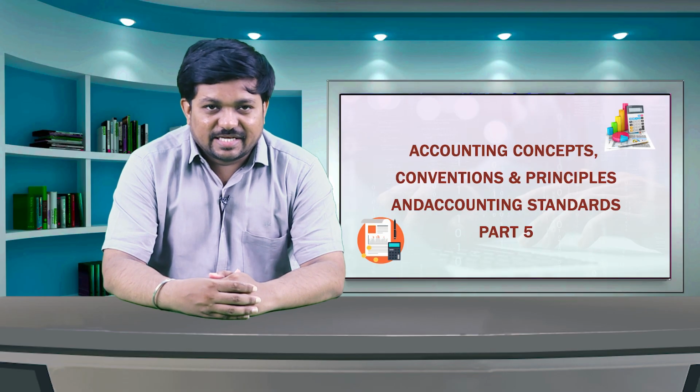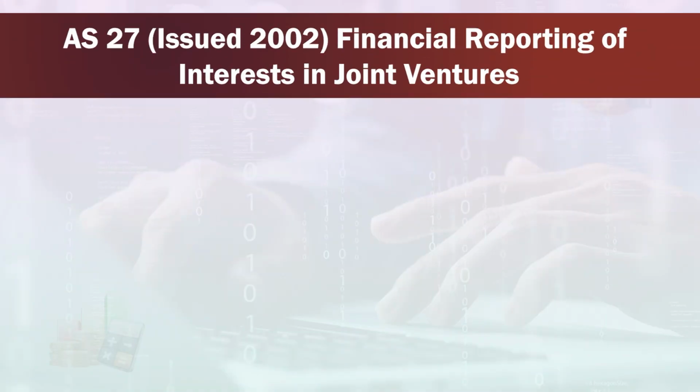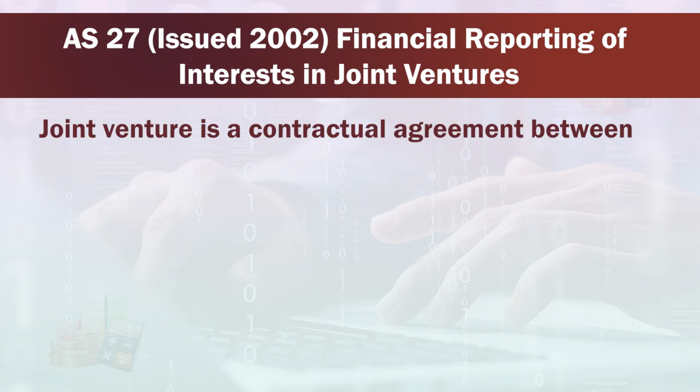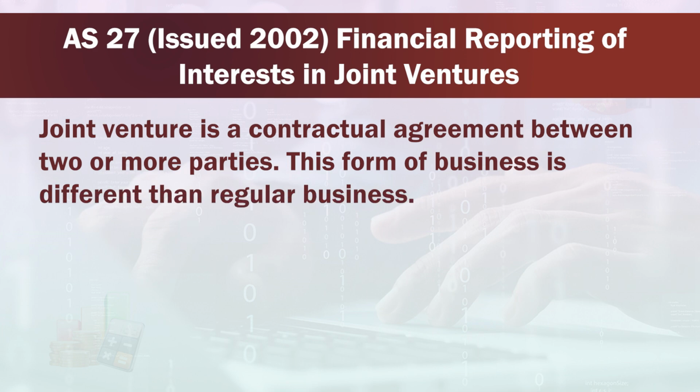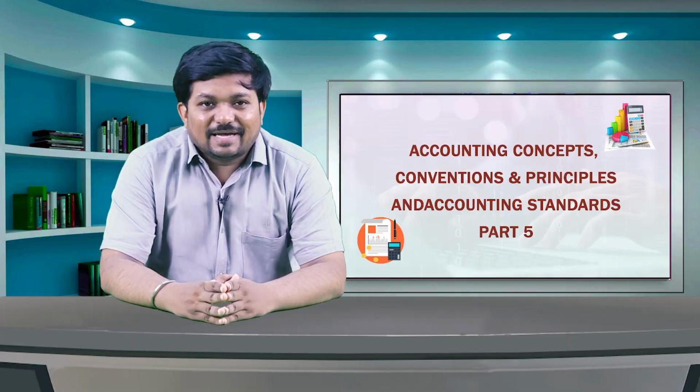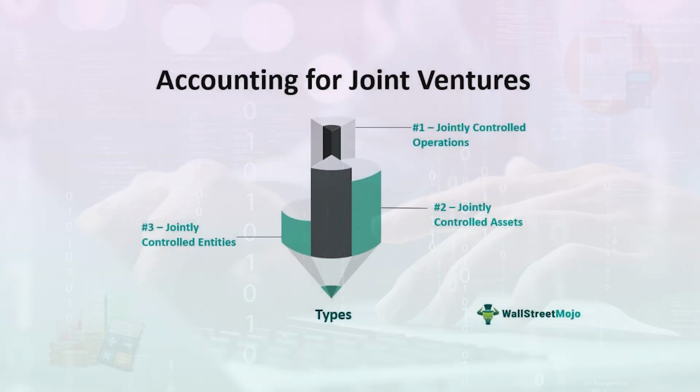Now, we will see AS 27 Financial Reporting of Interests in Joint Ventures, which was issued in the year 2002. A joint venture is a contractual agreement between two or more parties. This form of business is different from regular business. This requires different accounting treatments.